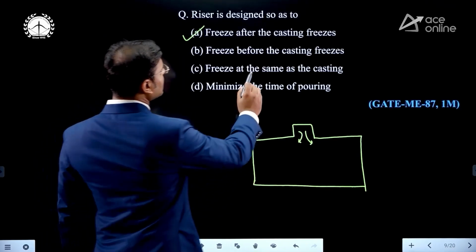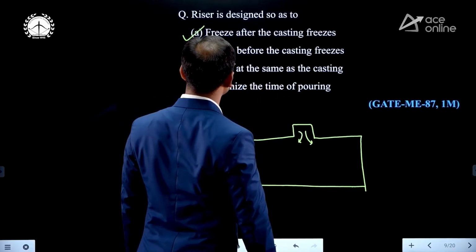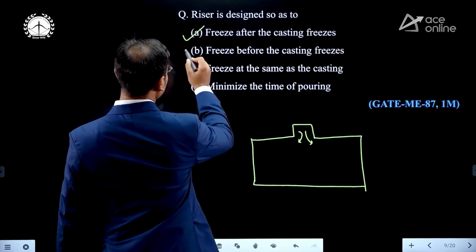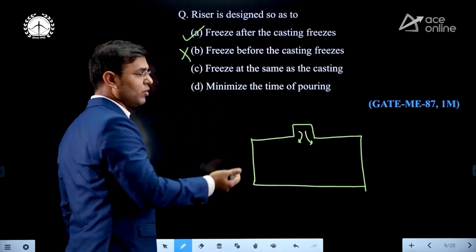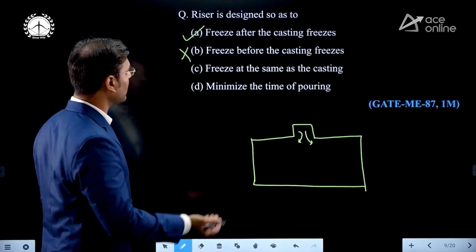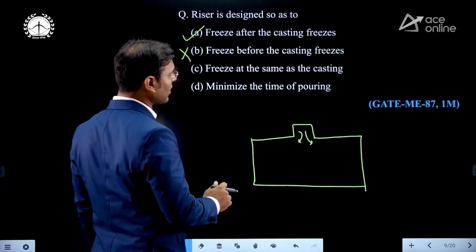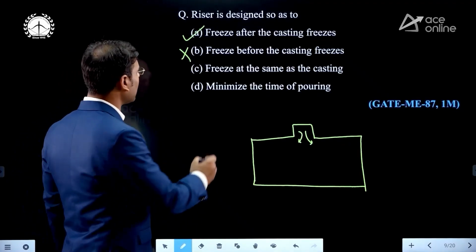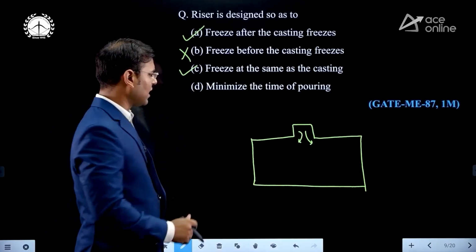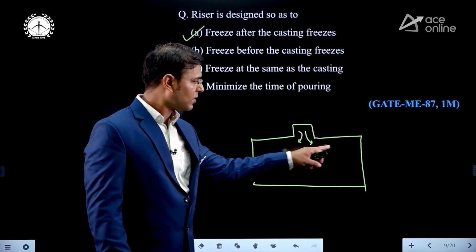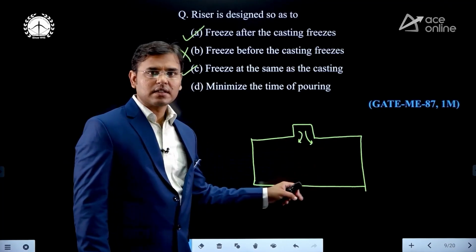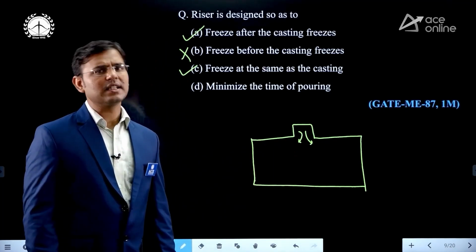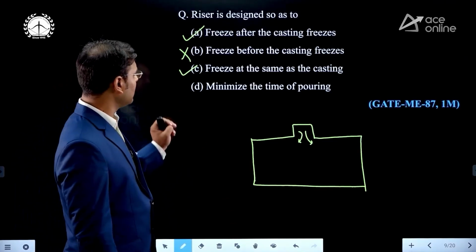Second, freeze before casting freezes. This sentence is saying that first the riser is going to freeze, means the riser converts into solid, then the casting. Wrong. Freeze at the same time as the casting. In the worst situation, we can also say freeze at the same time as the casting, means the riser and the molten metal in the casting cavity both solidify at the same time. Yes, it is also possible. Then option C is also correct.